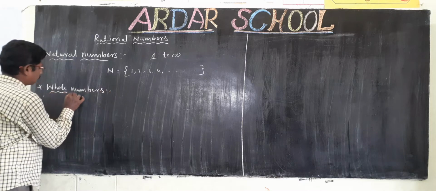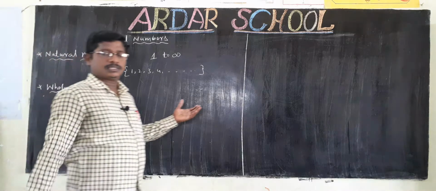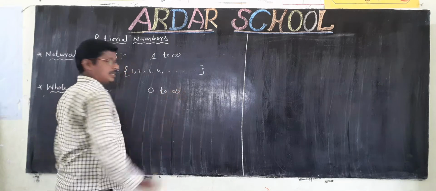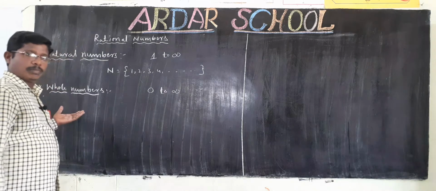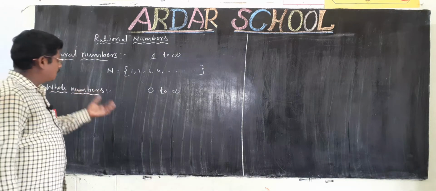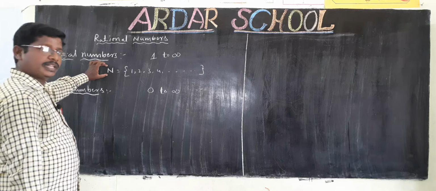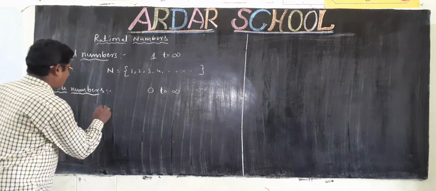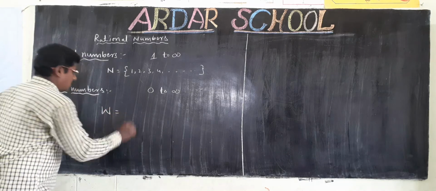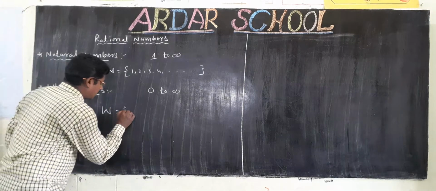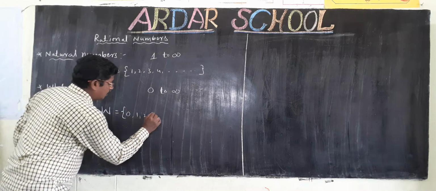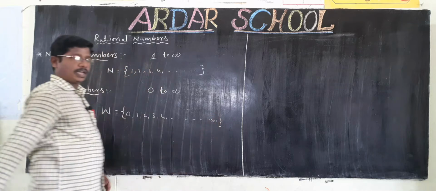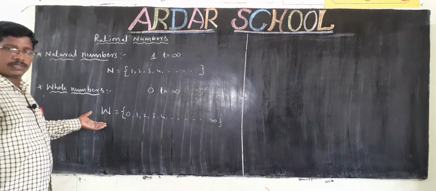Whole numbers. The definition of whole numbers is the number set which starts from 0 to infinity. Then the number set is called whole numbers. Or when 0 is added to the natural numbers, it is called whole numbers. Whole numbers are denoted by W. Therefore, W is equal to the set of 0, 1, 2, 3, 4 and so on. These are the set of whole numbers.